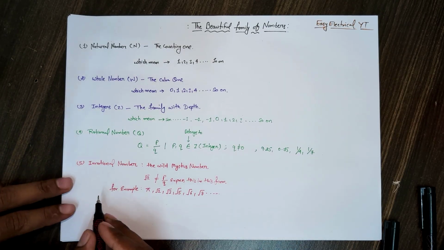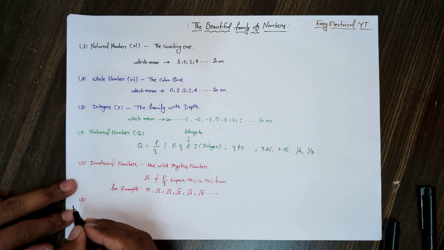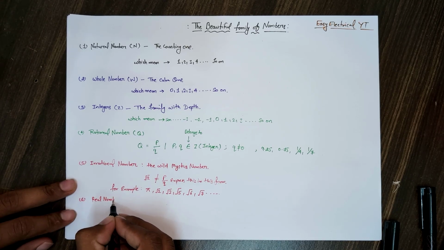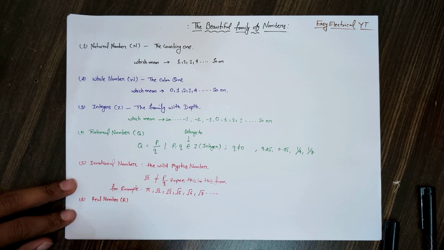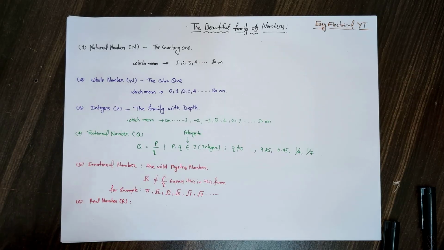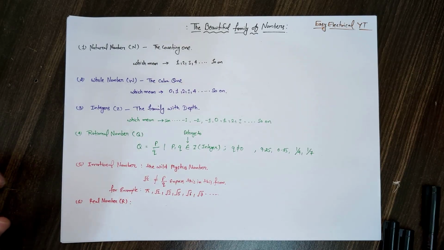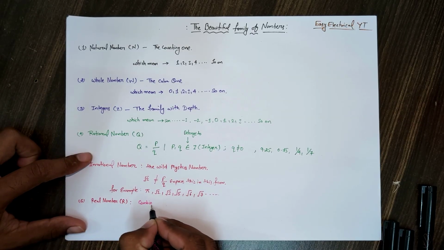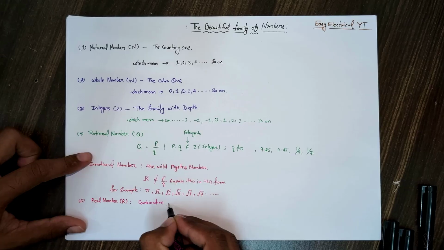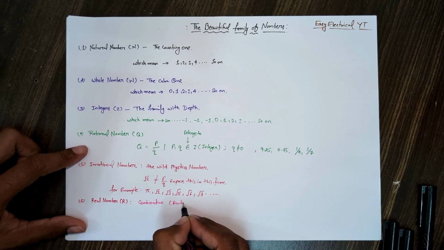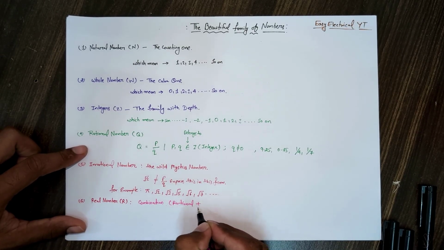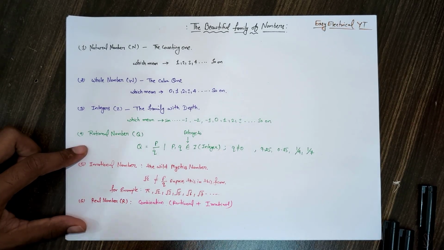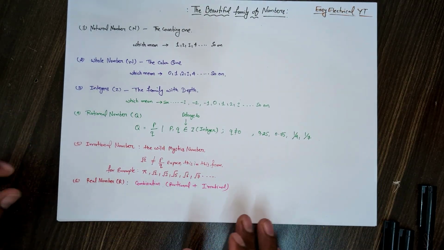Okay, the next number, our sixth, is the real numbers, represented by R. The real number is the combination of rational plus irrational numbers.